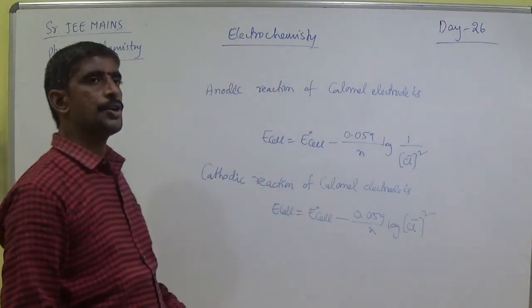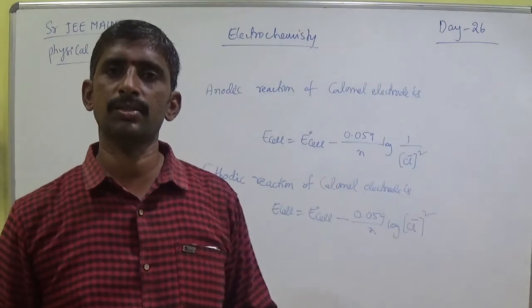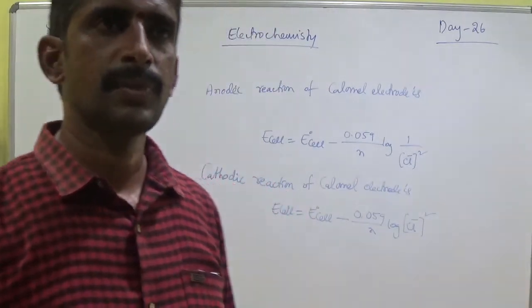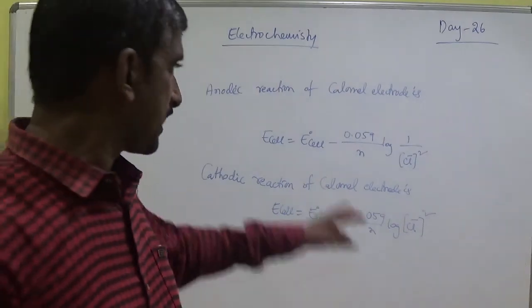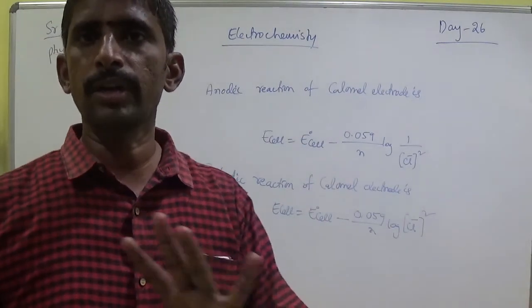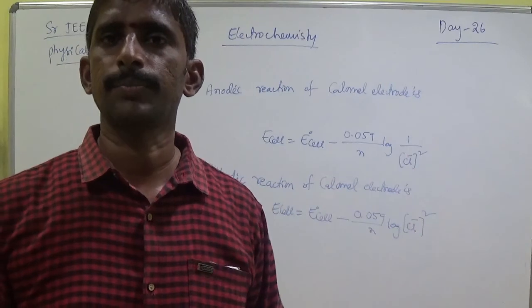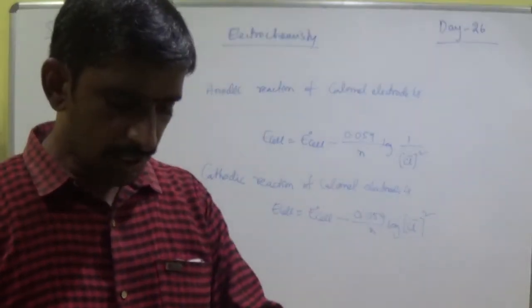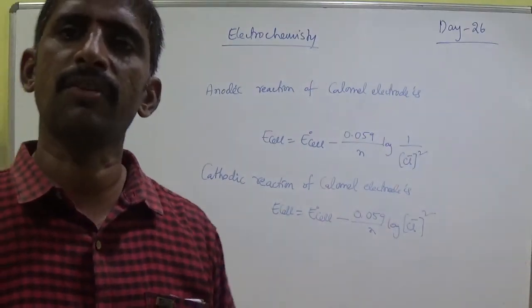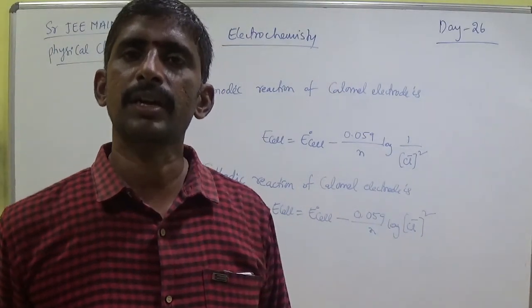That is the anodic reaction and cathodic reaction. These are not completed, the calomel electrode continues in the next class. Here is extra information, don't worry about that concept. The remaining concepts in the calomel electrode I will explain next class.